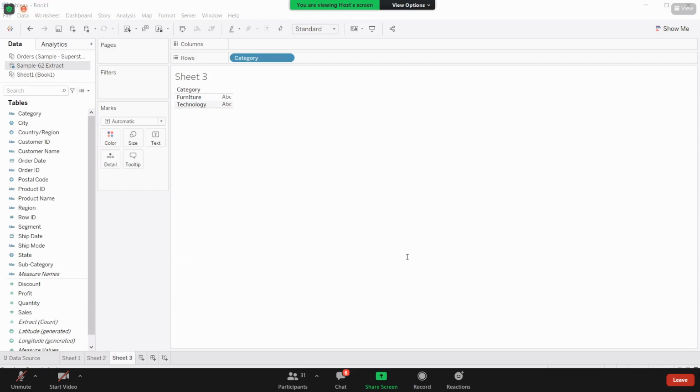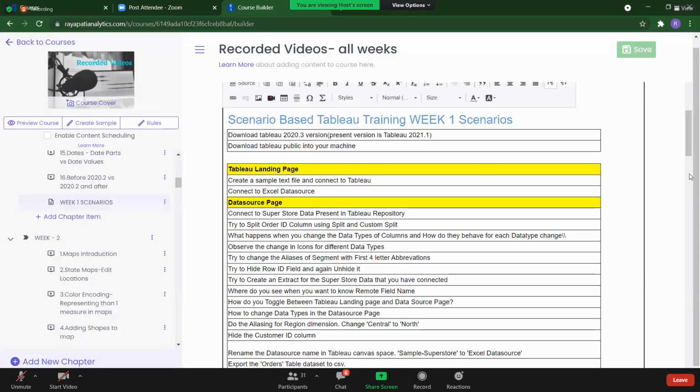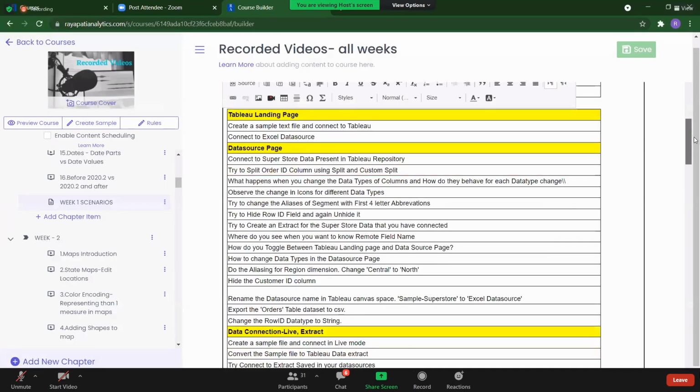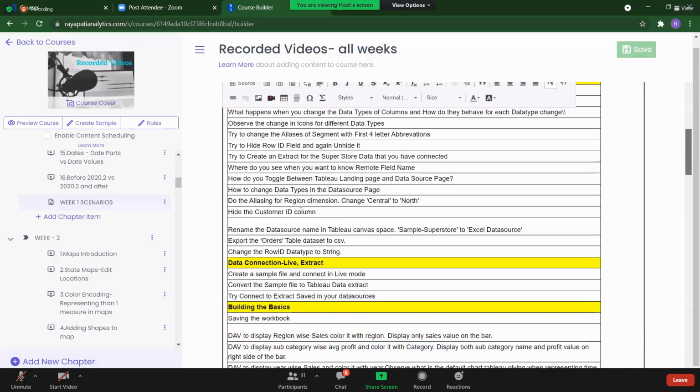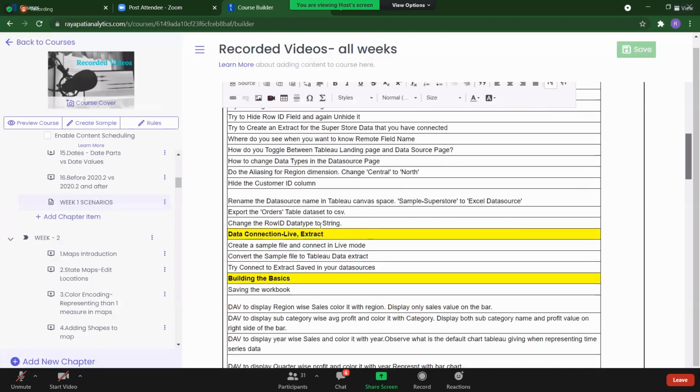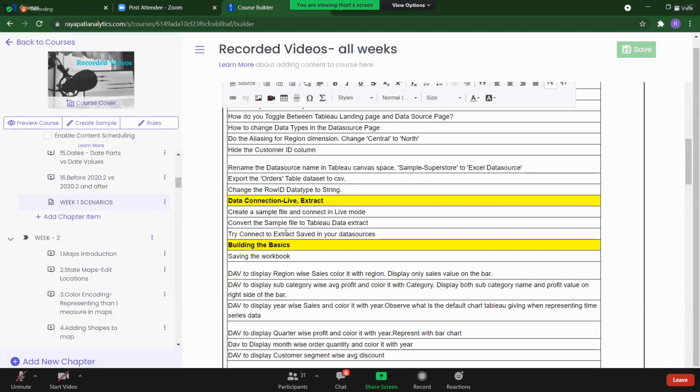Let me open the scenario sheet. Here, this is about live and extract. We created and connected in live mode, and we created an extract here, and we even connected to the extract that is under your saved data sources.